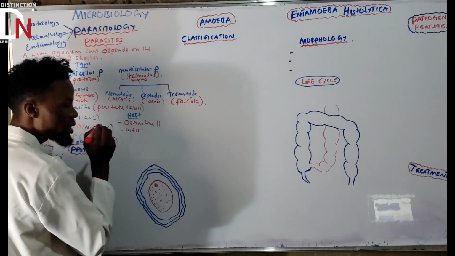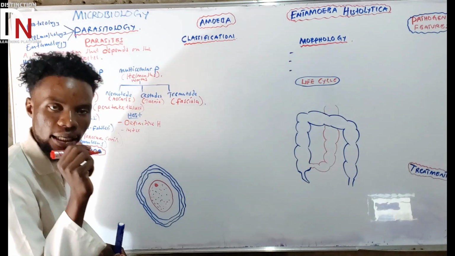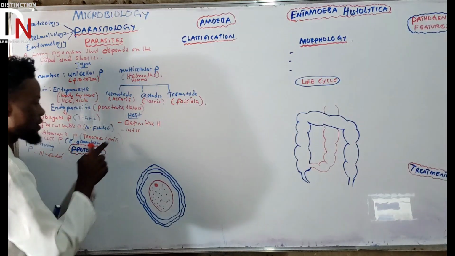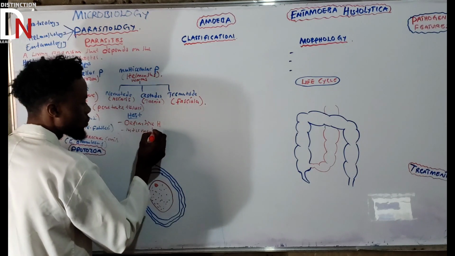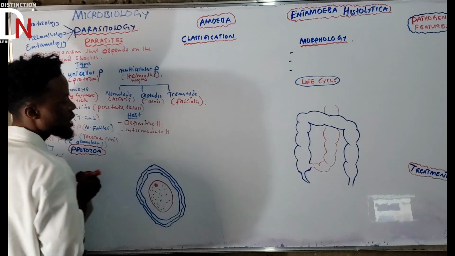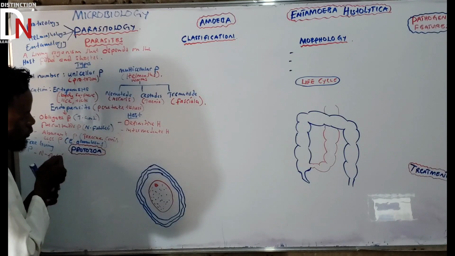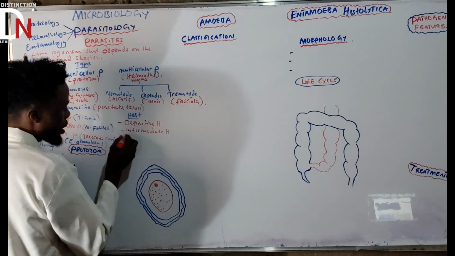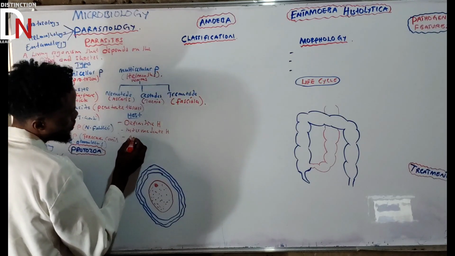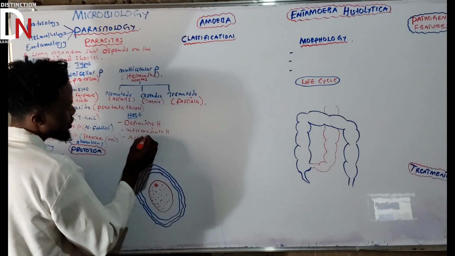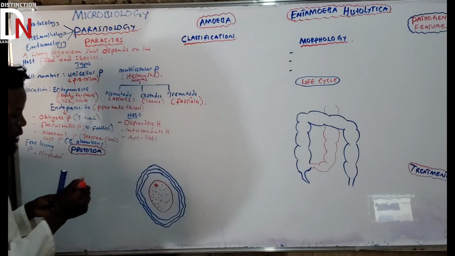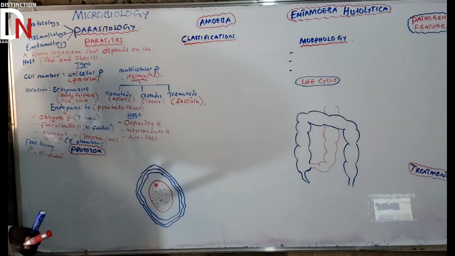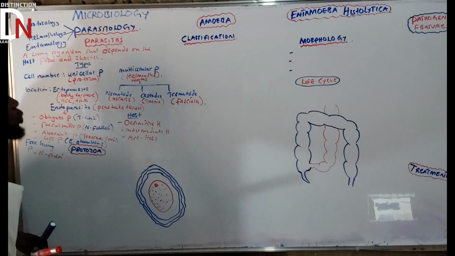Make sure that you get this, because these are the words we will be using in future lessons. Another one is the accidental host. These are the three important hosts that we need to know.